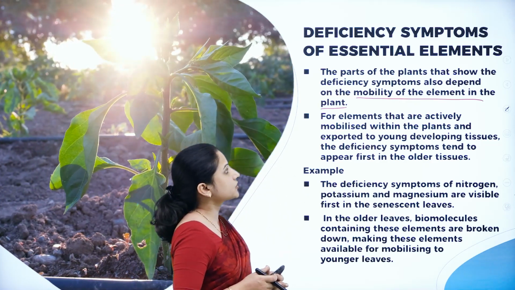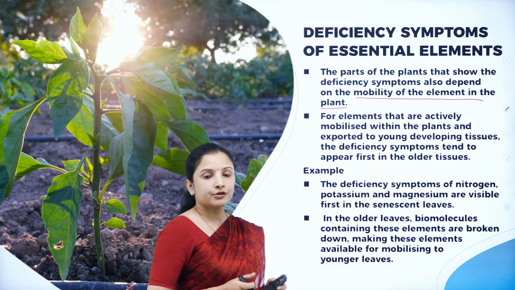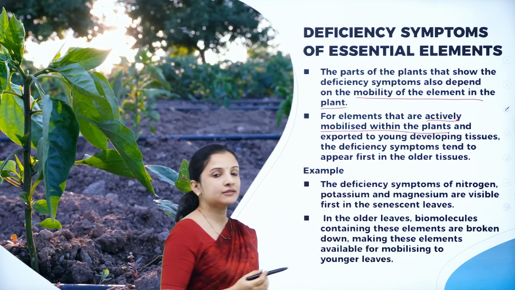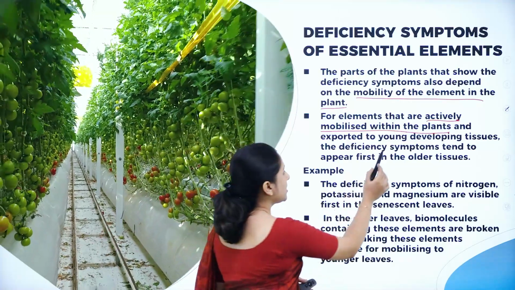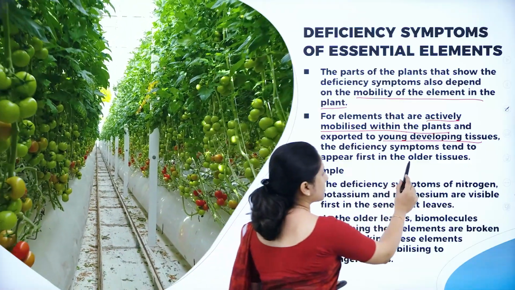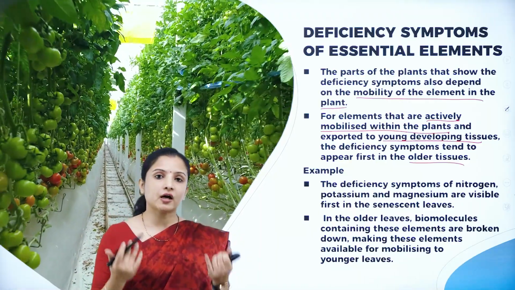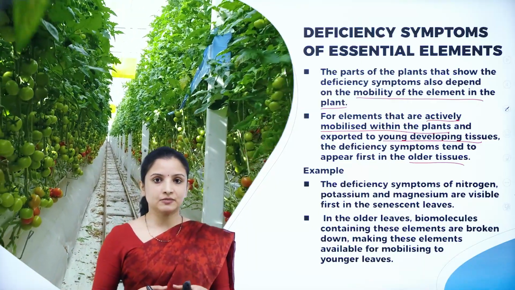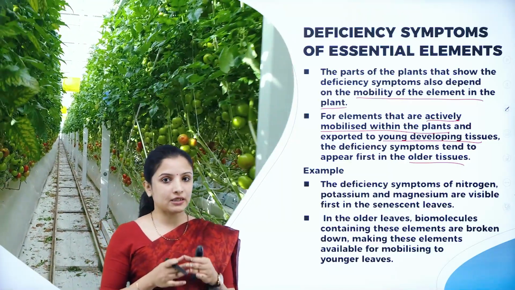The parts of the plant that show deficiency symptoms also depend on the mobility of the elements in the plant. For elements that are actively mobilized within the plant and are moving from the older cells or older tissues to the younger developing tissues, the deficiency symptoms will start occurring in the older tissue. That is why the older tissues will start to senesce or wither off and the younger tissues will start to grow healthy. It is okay if the older tissues senesce, but it is always better not to deprive the younger tissues of their essential elements.